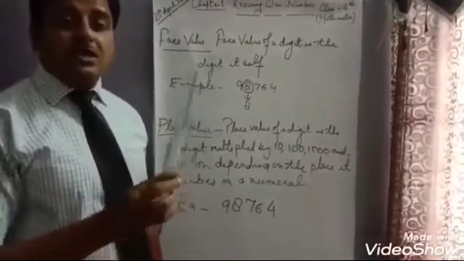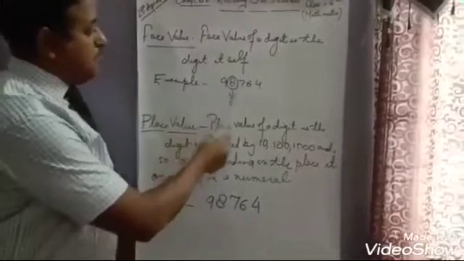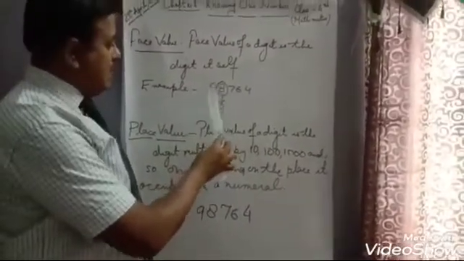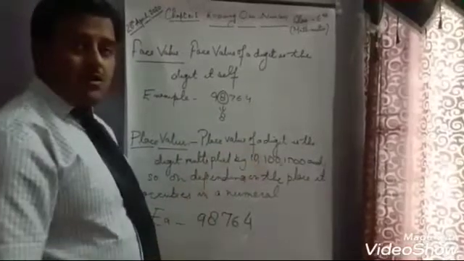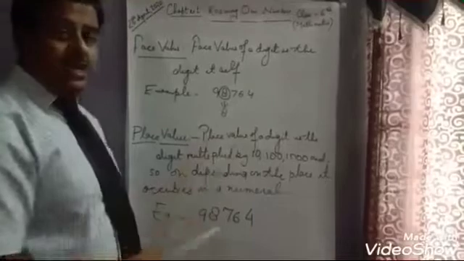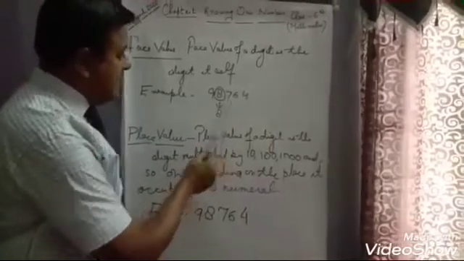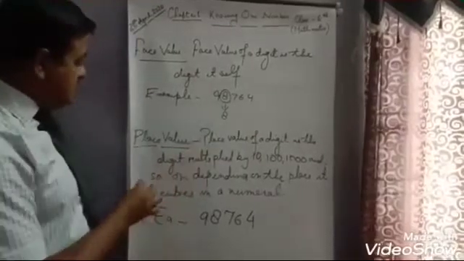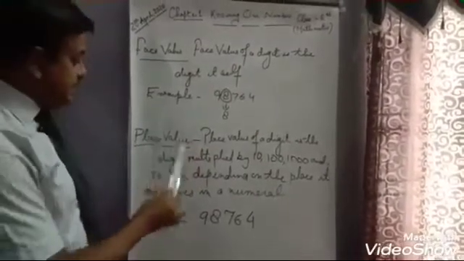It will not change. Let us see with the help of an example. I have taken a numeral over here, 98764. If I have to find out the face value of 8 in the given numeral, it will remain 8. It will not change.